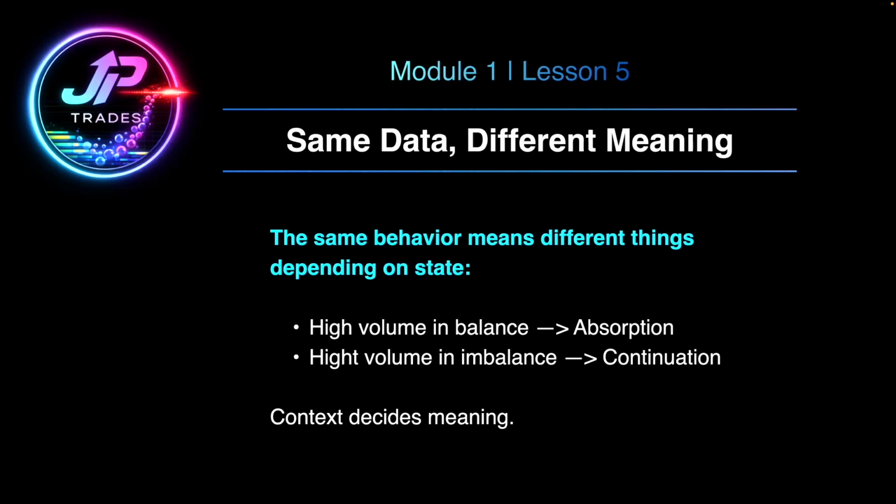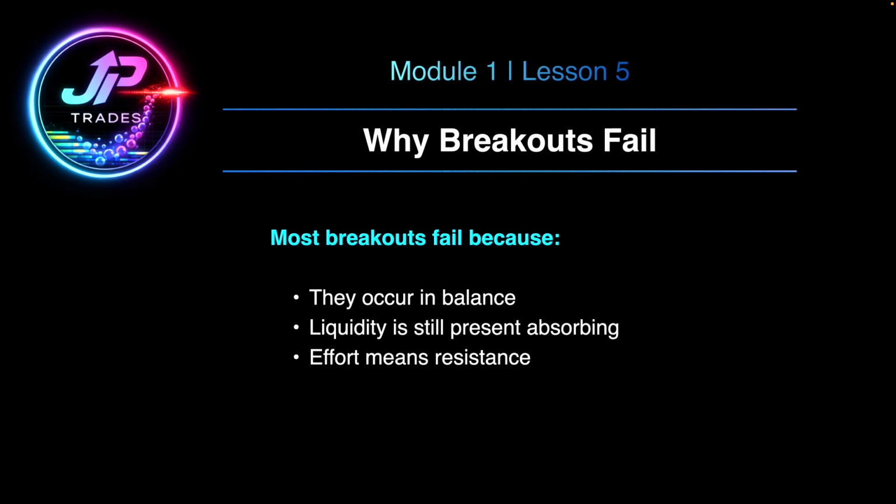This is also why breakouts fail so often, because in a balanced market state, liquidity is still present on both sides of that range. And when aggressive effort meets that liquidity resistance, it gets absorbed and price snaps back into a rotation. Now, a failed breakout is not necessarily a fake move. It is just a correct outcome in a balanced auction. So this gives us expectations.